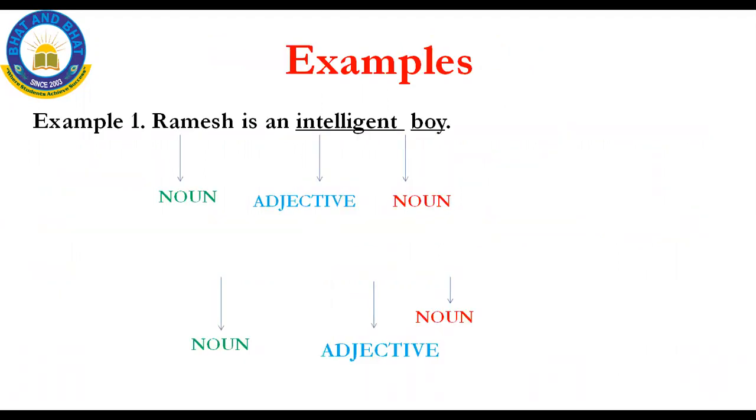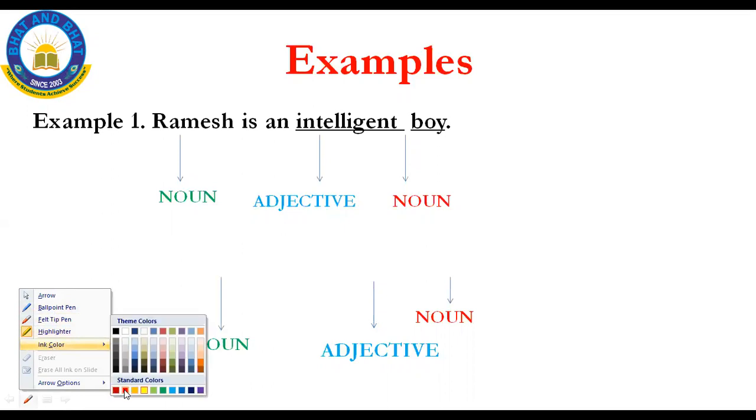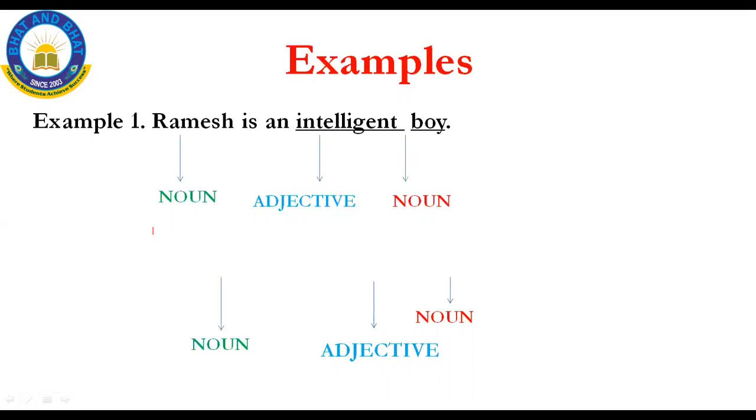Now let us see the example here. Ramesh is an intelligent boy. Here Ramesh is a noun. What is the definition of noun here? See, a noun is a word which is used to point out a person or a thing, isn't it? Noun is the name of a person, place, animal, or a thing. Ramesh is a noun here.